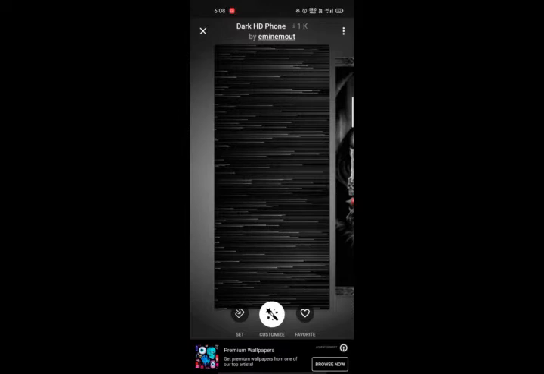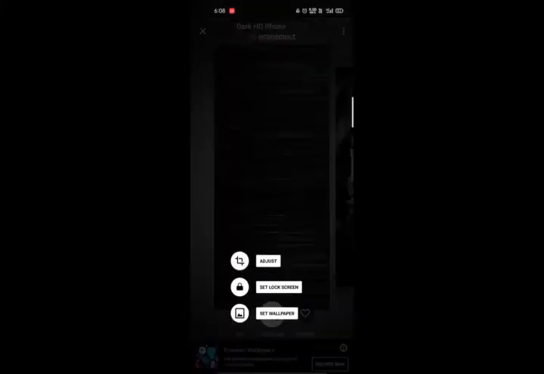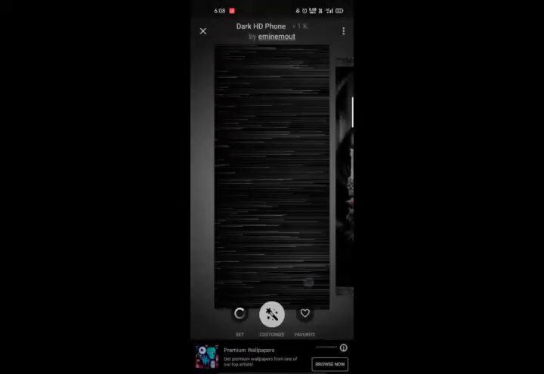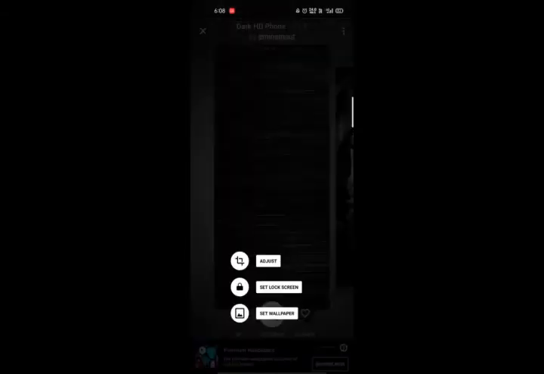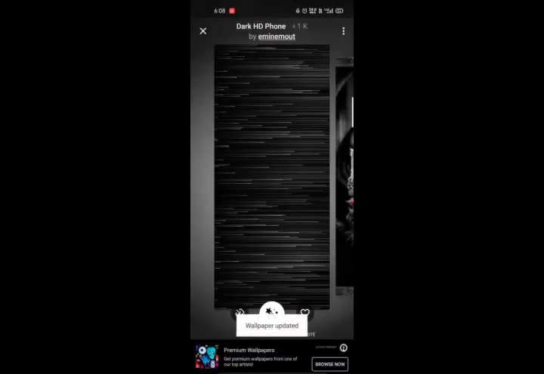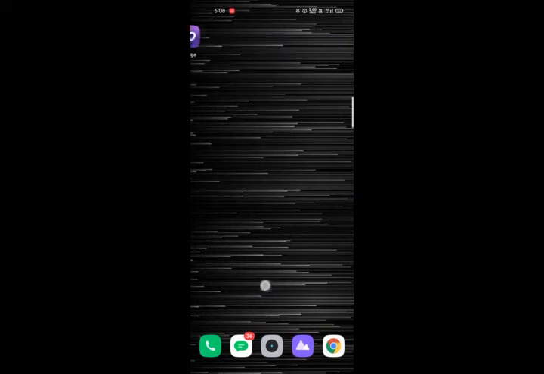Okay, next you can simply set it as wallpaper. Like click here, set, and set as wallpaper means your home screen wallpaper. Set lock screen means your lock screen wallpaper. See, I set it for wallpaper. See, you can see how beautiful it is.